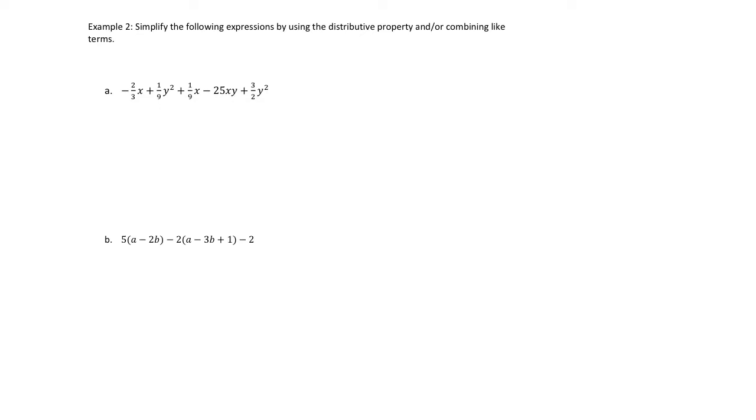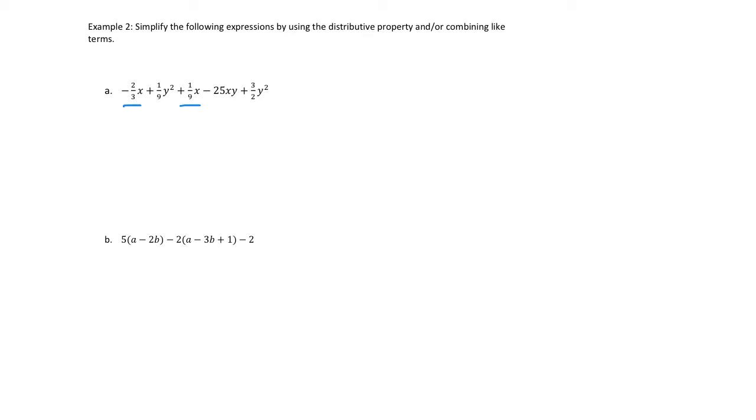For the last example here, same idea. I want to combine any like terms and potentially use the distributive property to simplify the expressions as well. So if we start with part A, the only difference here is I've just put some fractions in with the question, but we're going to approach it the same way. I want to identify any like terms and then combine them. So we have this negative 2/3 x, and I see that there's also this 1/9 x.